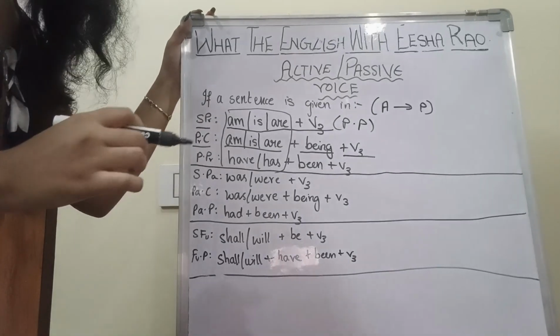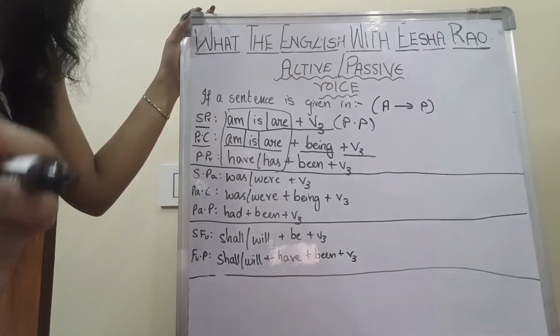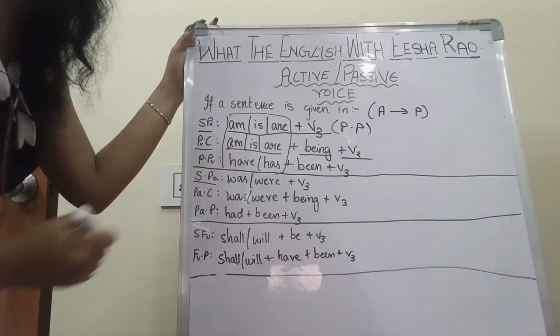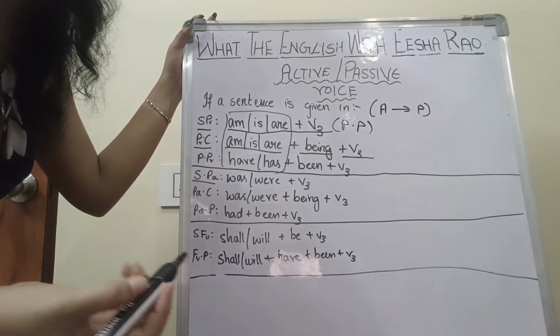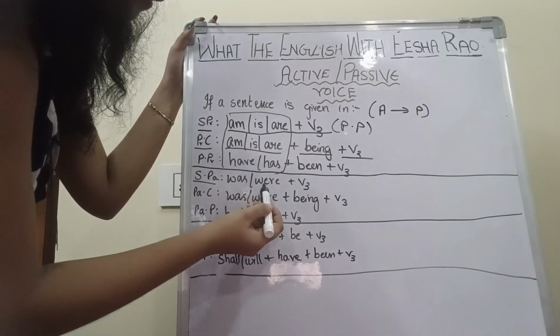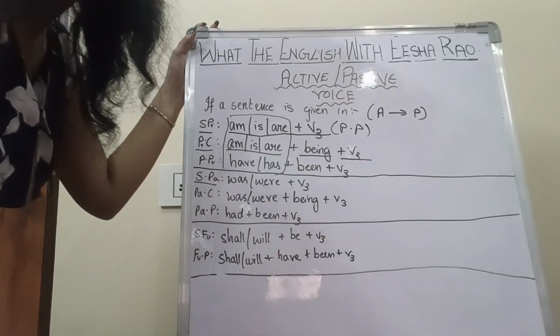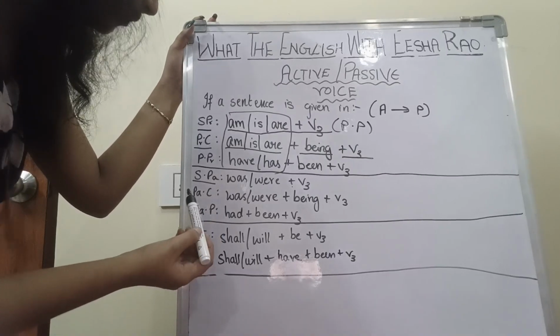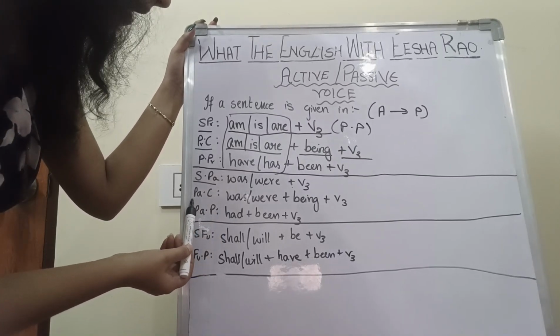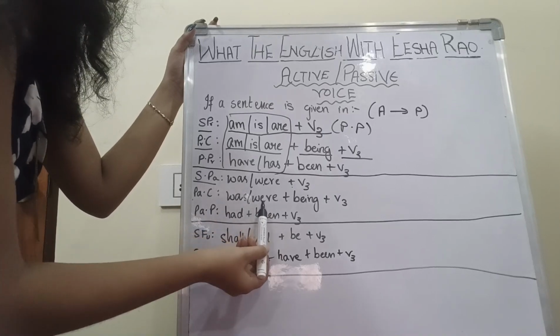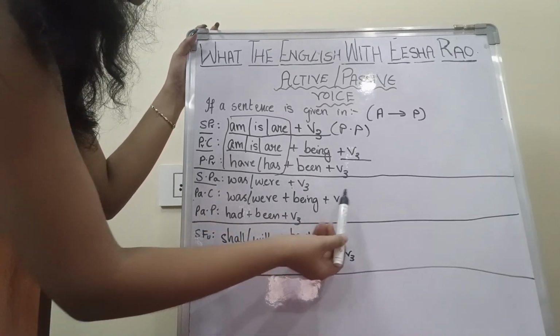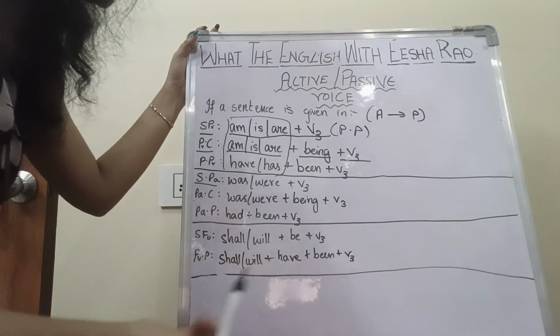Now, if the active voice sentence is given in simple past tense, then the formula to convert it into passive voice will be was or were plus V3 form of the verb. If the sentence is given in past continuous tense, then was or were plus being plus V3 form of the verb.